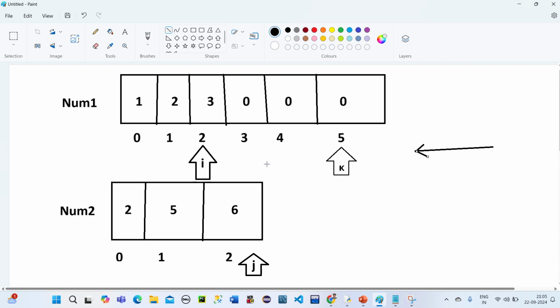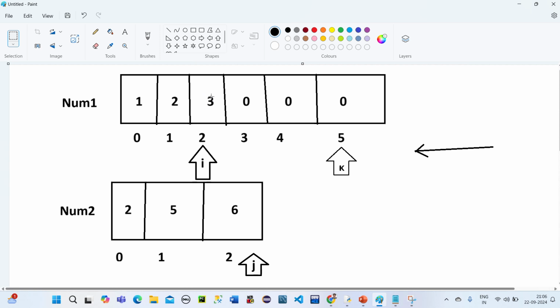From where to where are we going to traverse? From here, following the indexes. The comparison starts here: i and j we are going to compare. If num of i is greater than num of j, then... for example, here num of i is how much?